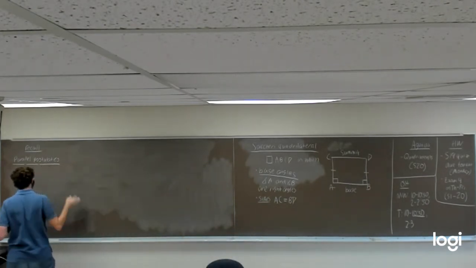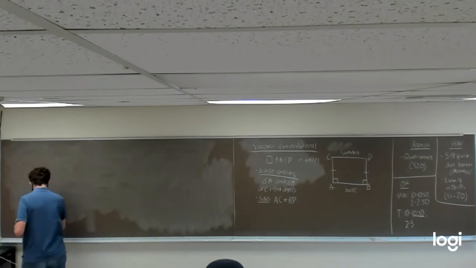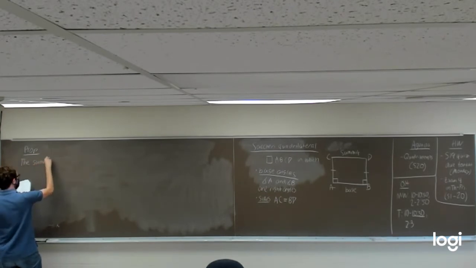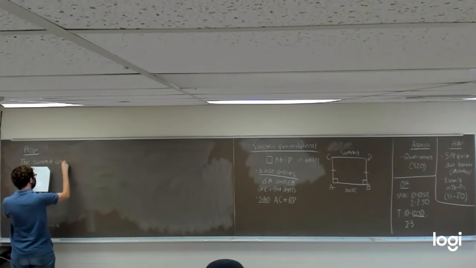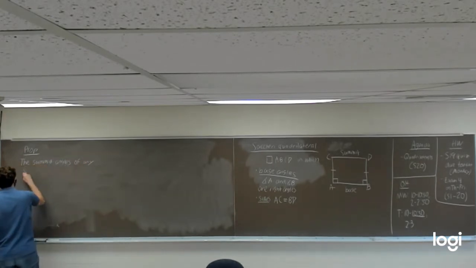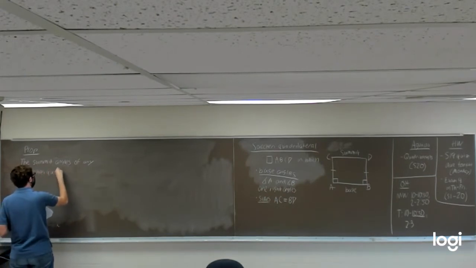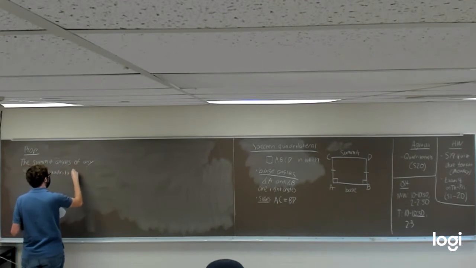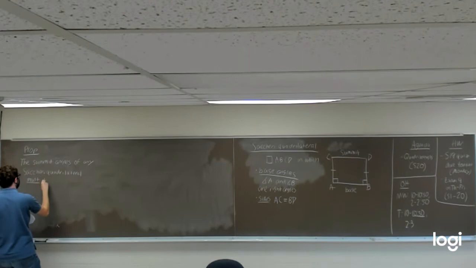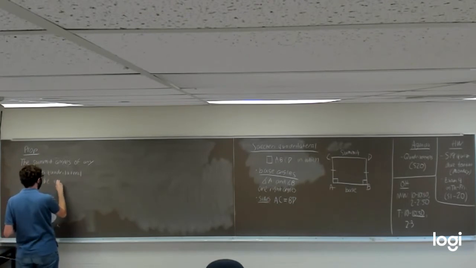In this proposition, we are going to prove that the summit angles of any Saccheri quadrilateral must be congruent, or must be equal.